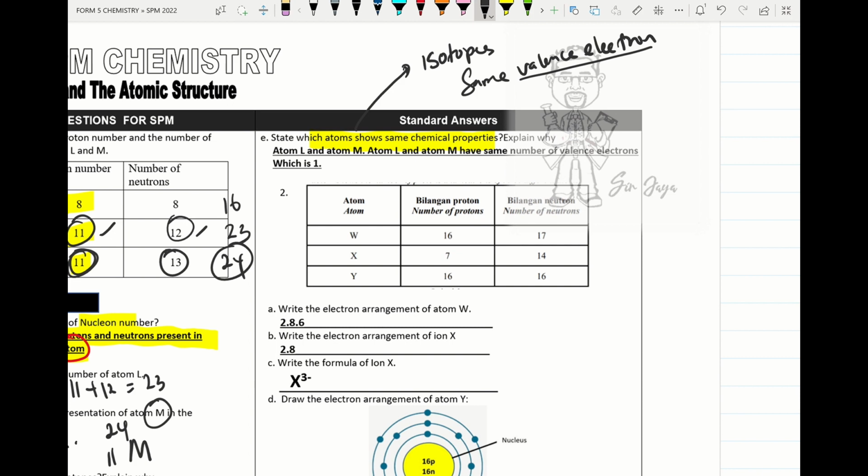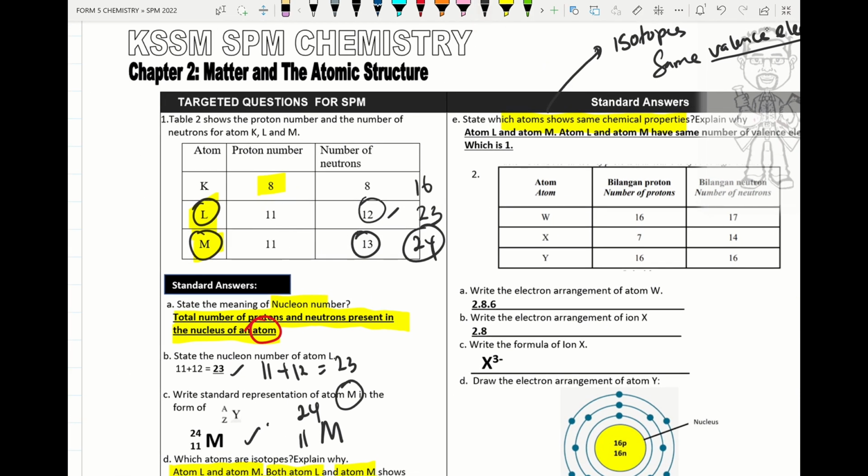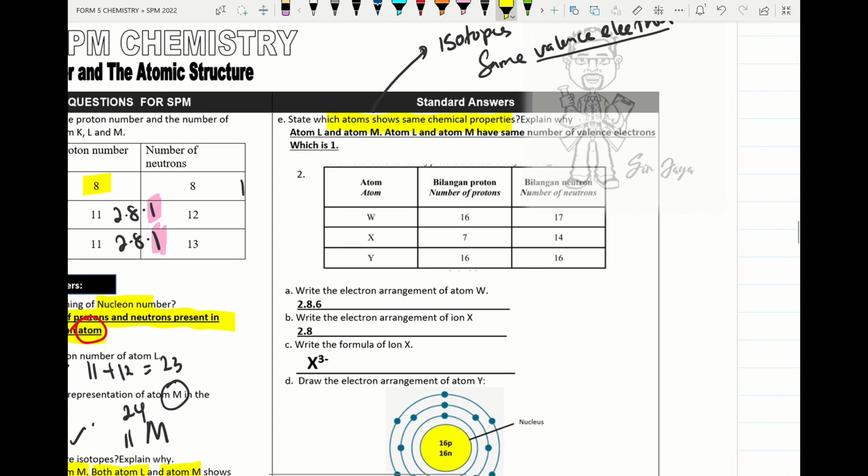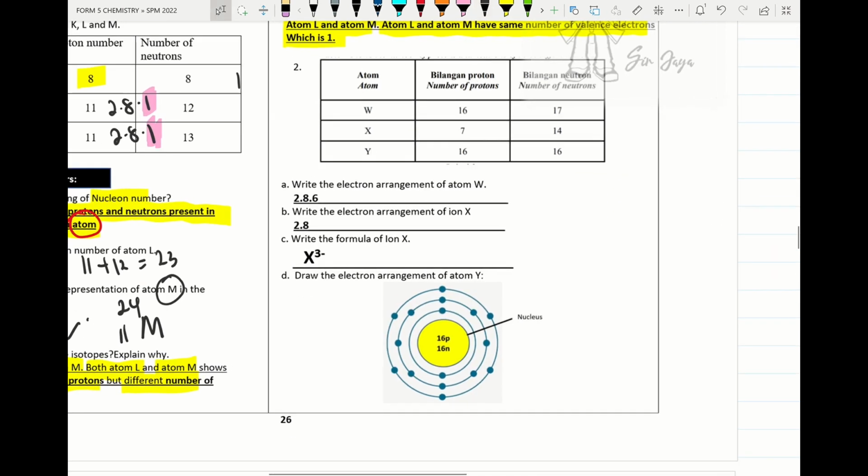Because they show the same valence electron. So if we try to do the electron arrangement of atom L and M, this is 2.8.1, this is 2.8.1. Both atom L and M show the same number of valence electron, which is 1 in the outermost shell. So the answer: atom L and M have the same number of valence electron, which is 1 in the outermost shell. Alright, so we move on to the next question.